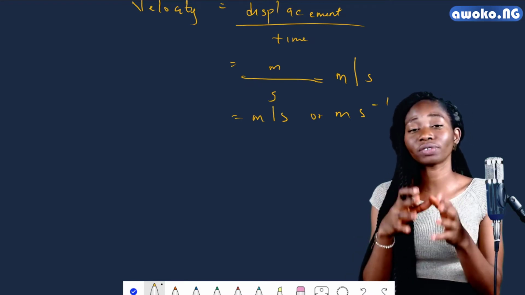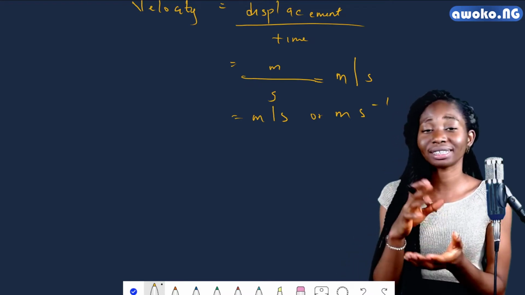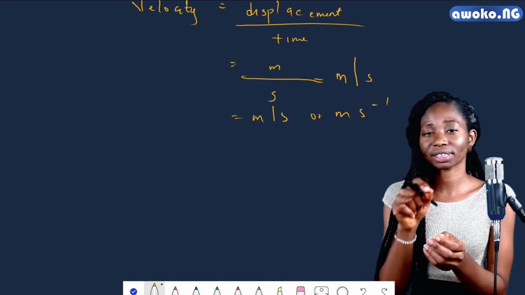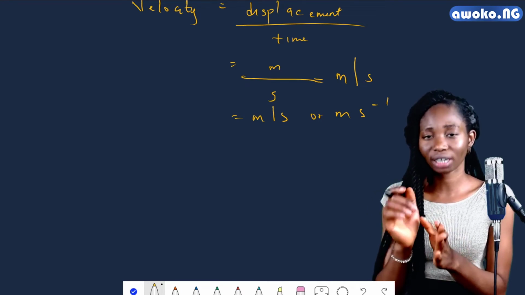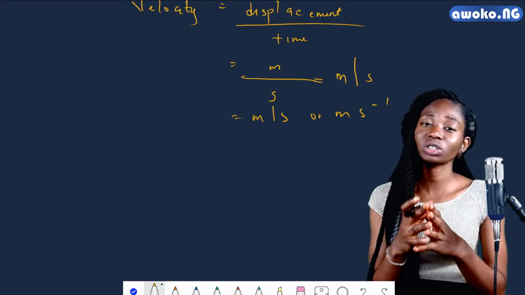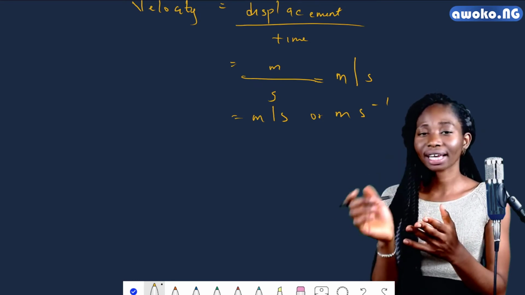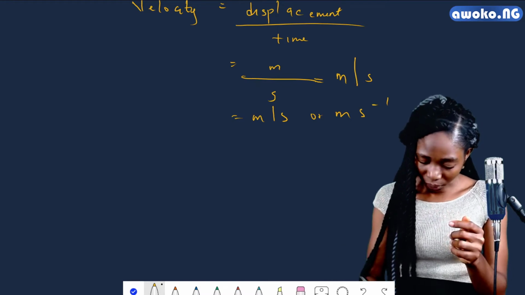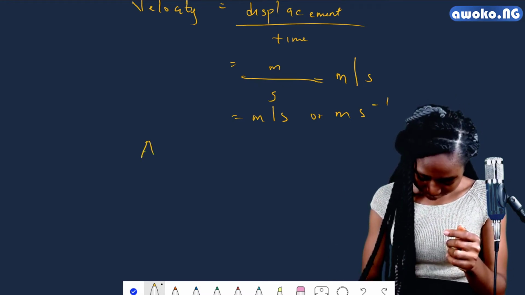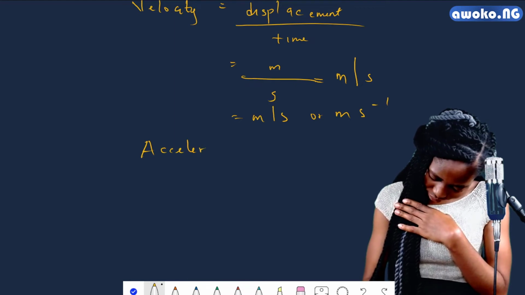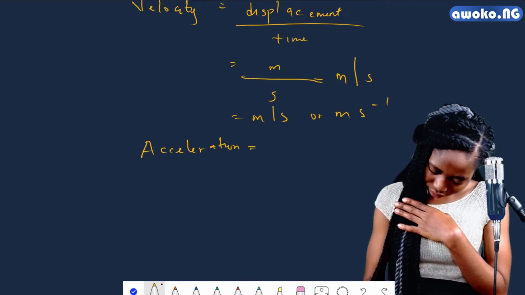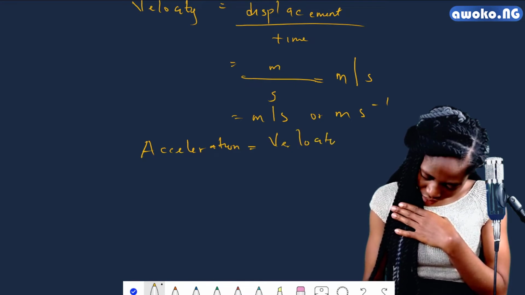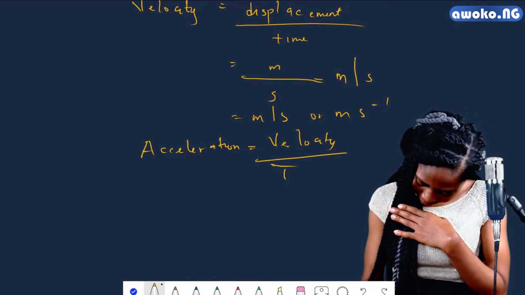When a distance is moved in 1 second, what is the distance moved in the next second when that particular body is in motion? So we have that acceleration is velocity per time, where velocity is already distance moved per time. So we have acceleration to be velocity over time.